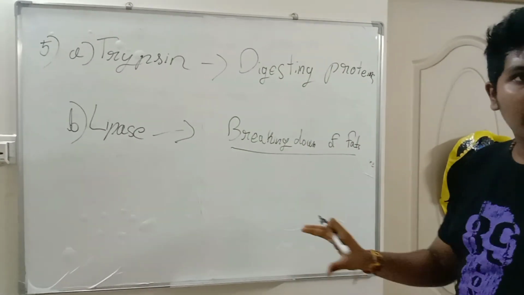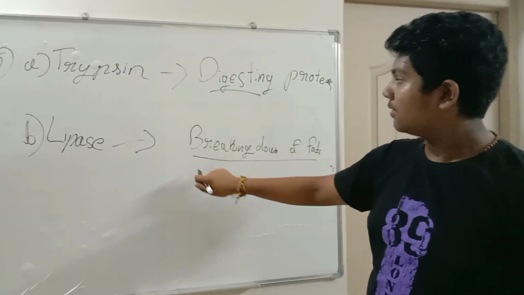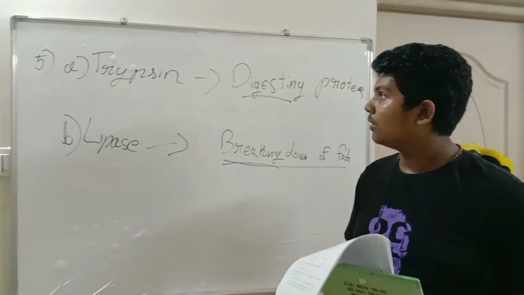So got it? Helps in digesting, and here breaking down. Trypsin is a proteolytic enzyme which helps in digesting proteins, and lipase is a digesting enzyme which digests or breaks down the emulsified fat.